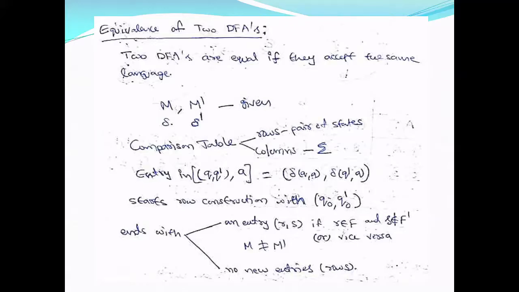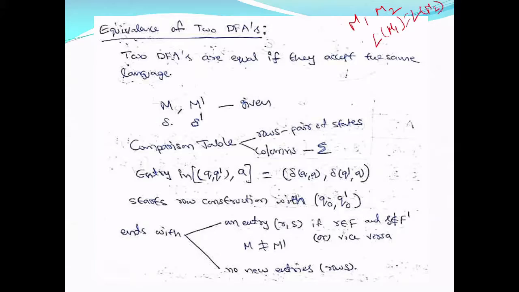Equivalence of two DFAs. Given two DFAs, how do we find out whether two DFAs are equal, or in other words, whether the languages accepted by the DFAs are equal? For example, M1 and M2 are two DFAs. Checking whether DFA M1 is equal to M2 is same as L of M1 equal to L of M2.